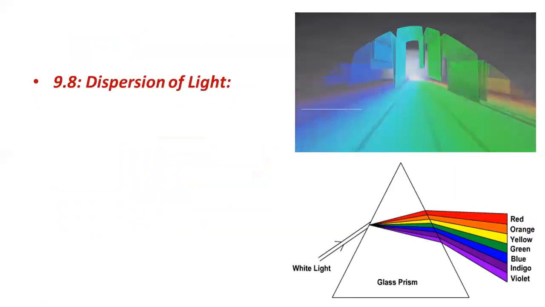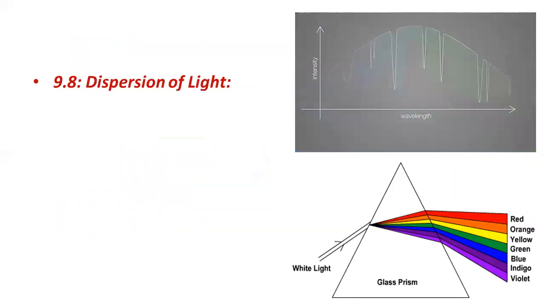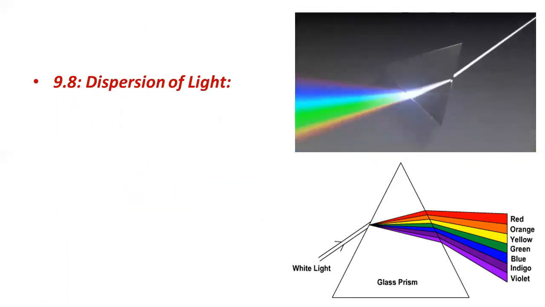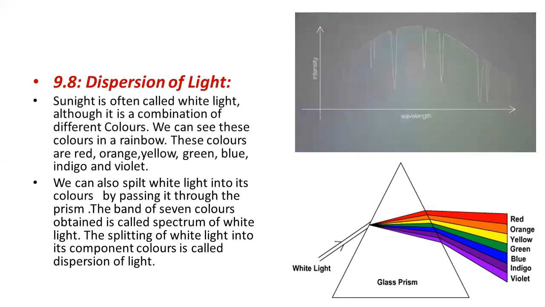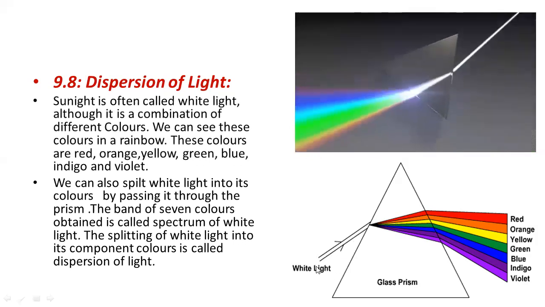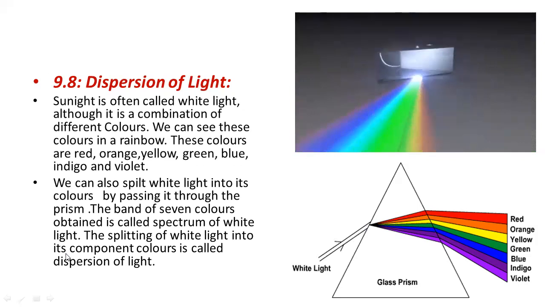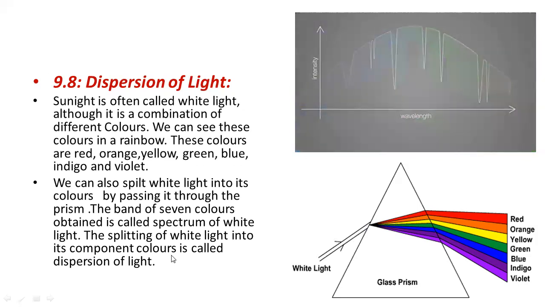Then the next topic is about the dispersion of light. What is dispersion of light? The splitting of white light into its component colors is called dispersion of light.